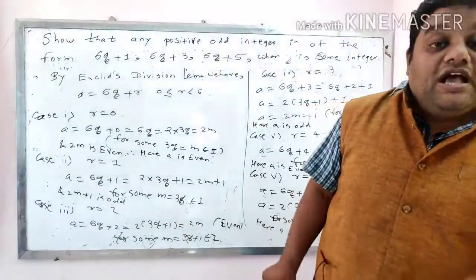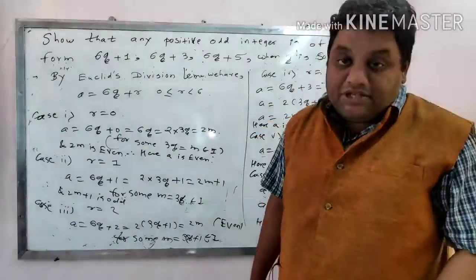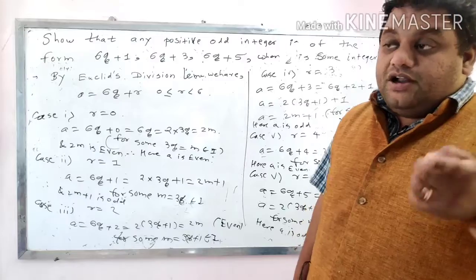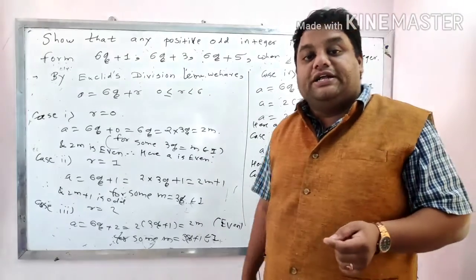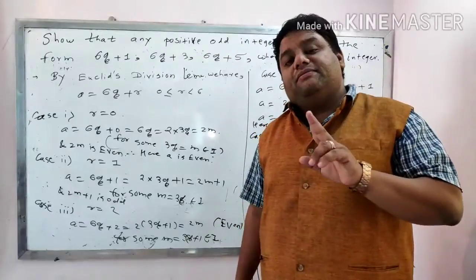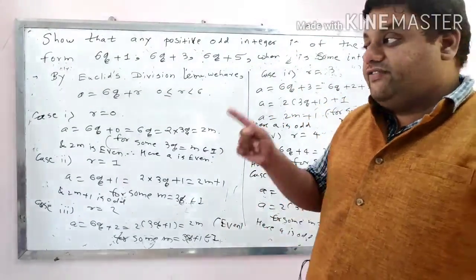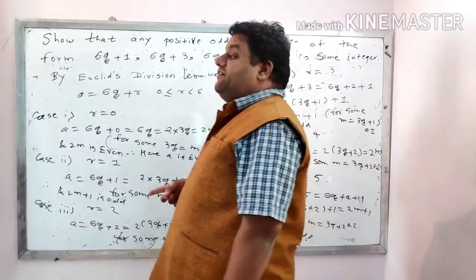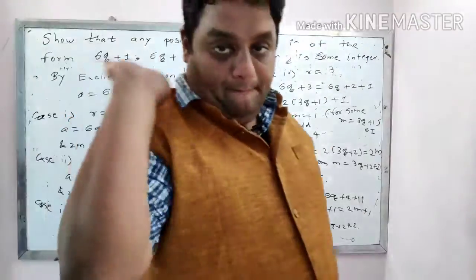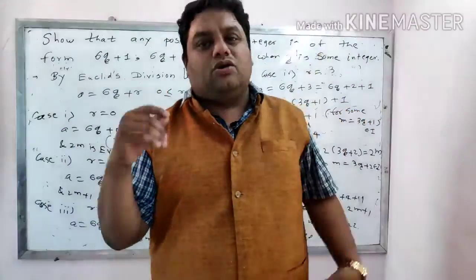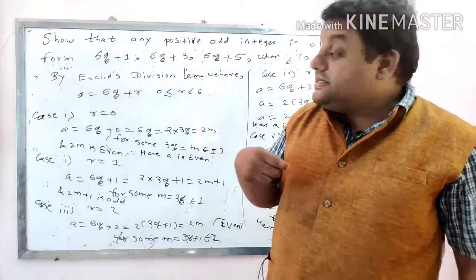Now, dear students, how to check even and odd? An even number is divisible by 2 and an odd number is not divisible by 2. Means if a number is divisible by 2, then it is even, and if it is not divisible by 2, it is odd. If you divide any number by 2, two remainders are possible, either 0 or 1. If the remainder is 0, it is even, and if the remainder is 1, it is odd. So an even integer is of the form 2m for any m, or 2p or 2q, and an odd integer is of the form 2m plus 1.